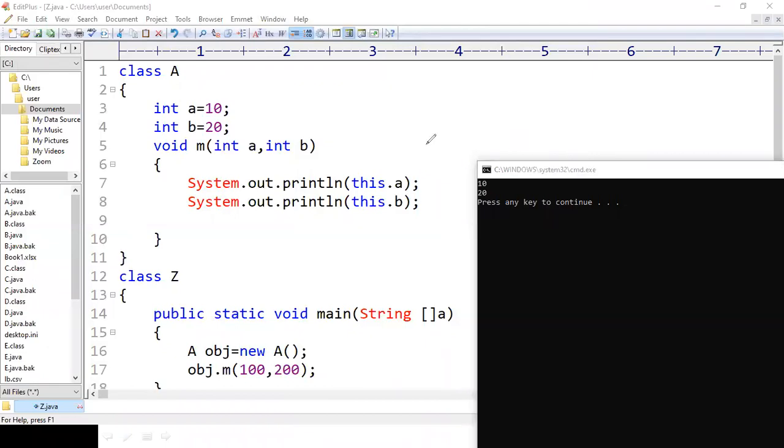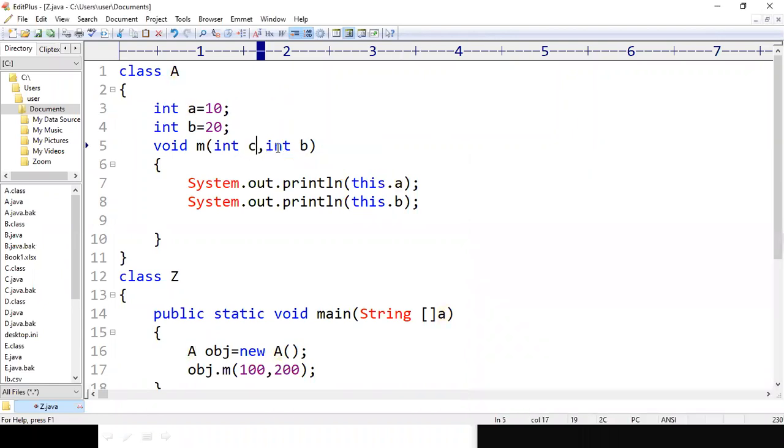This is the example of the this keyword, how it is going to access the instance variable. When parameter variables and instance variables are both the same, you can see here I have used two variables A and B as instance variables, and I have used the two variables A and B as parameters. If both are the same, then the compiler is going to print the parameter values only. But if you use the this keyword, then the compiler is going to access the instance variables. So let us see this one.